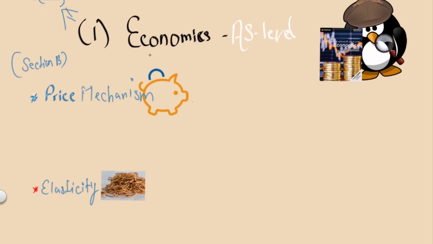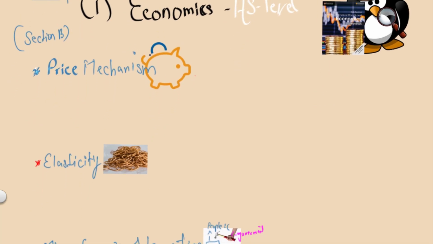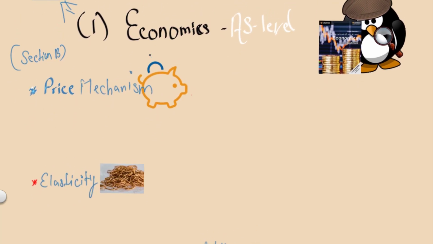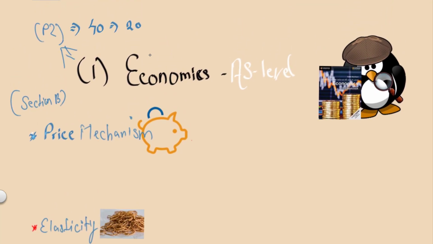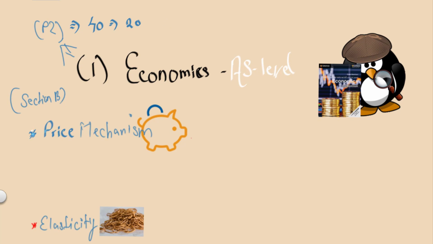The second disclaimer is that your AS level essays are much easier than your A2 level essays, because you only have 20 marks, and for question A you don't need to do any evaluation. In paper number 2 you have 2 questions. One is your data response question, and second, section B, is your essay. In section B you have 3 questions and you choose 1 of those 3, and within each question you have 2 parts, A and B. Part A is worth 8 marks and part B is worth 12 marks.